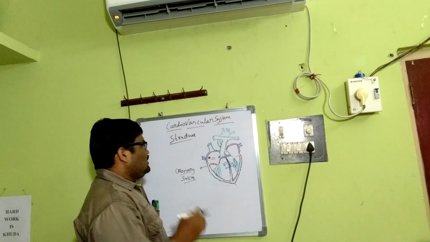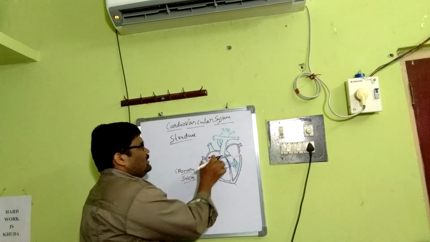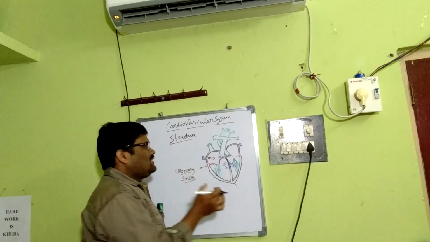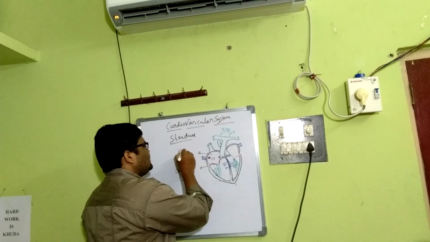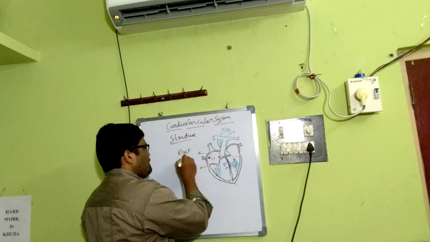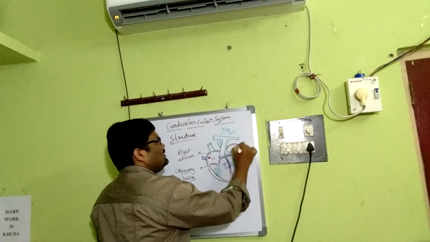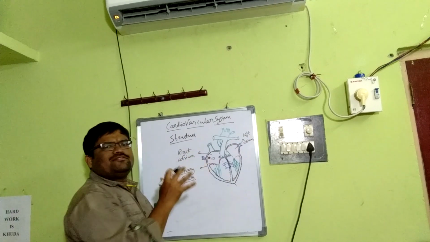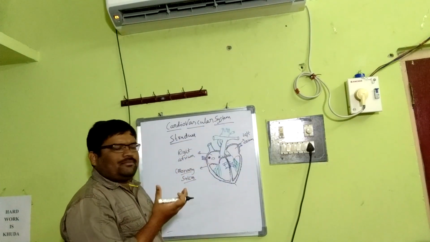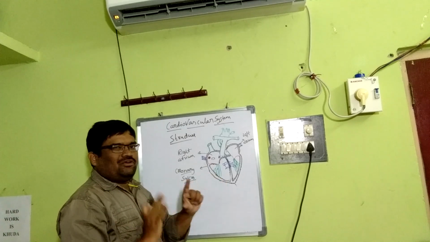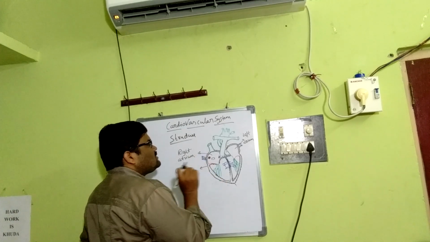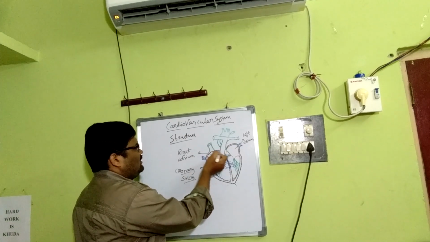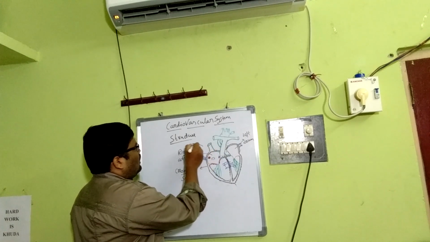Then regarding the internal structure, we will discuss point by point. This is the atria. The right atrium is somewhat larger than the left atrium. The right atrium receives deoxygenated blood from different parts of the body, then pumps it into the right ventricle. The most important point here is the foramen ovale, which we cannot visualize here, so I will draw it separately.